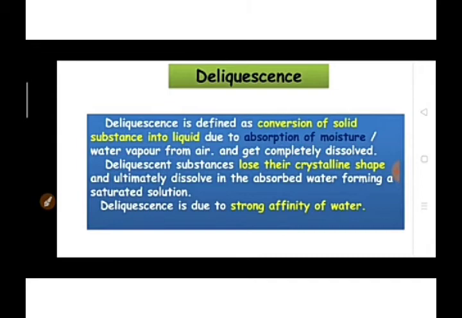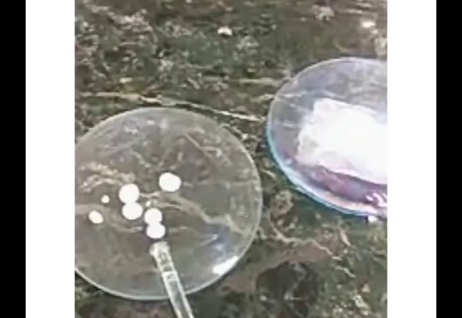Do you know why deliquescence takes place? Because it has high affinity for water. See here, sodium hydroxide, which is given in the form of pellets. This deliquescent substance loses its crystalline shape and ultimately dissolves in the absorbed water, so that it forms a saturated solution.